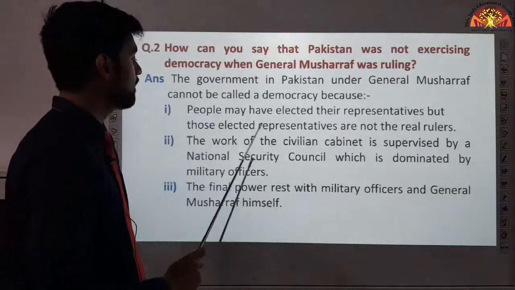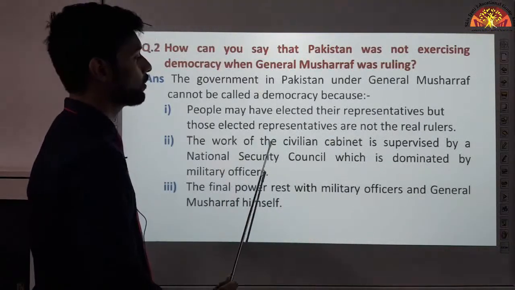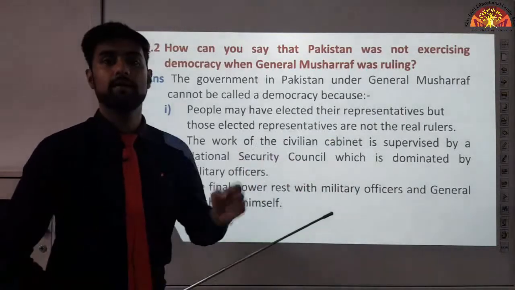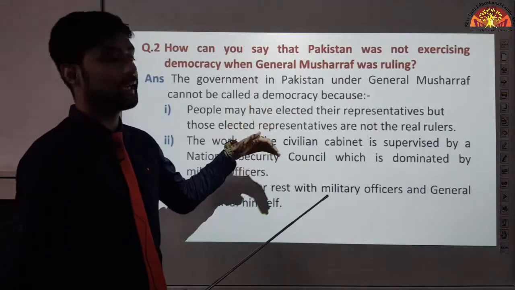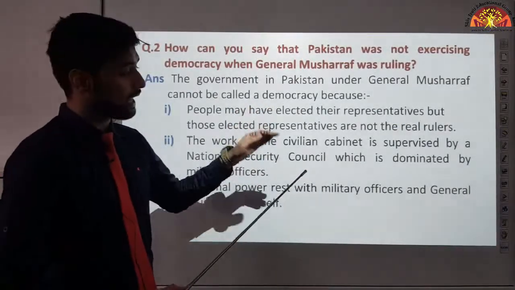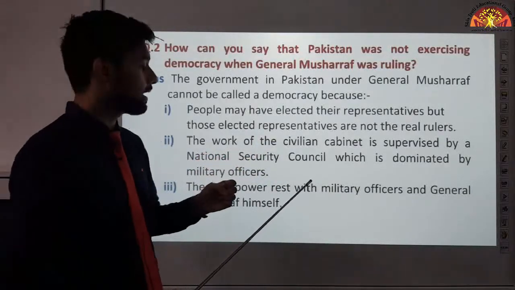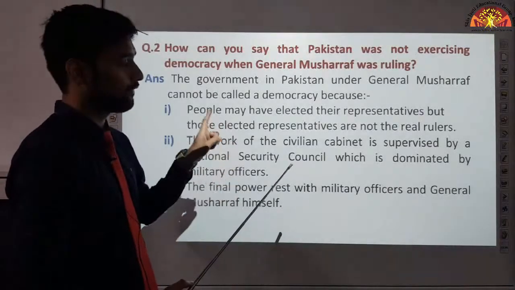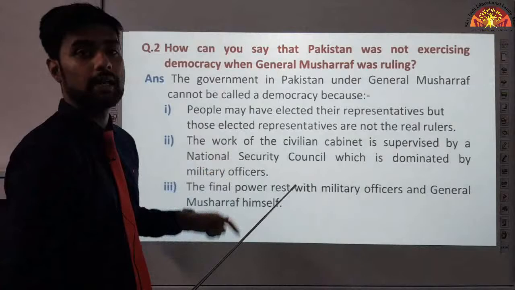What happens is, the work of the civilian cabinet is supervised by a National Security Council which is dominated by military officers. So there is one cabinet which consists of representatives which are elected by the people, but there is another cabinet, the National Security Council, and who takes part in it? The military officers which are not elected by the people. So finally, who is taking all the decisions? Military officers, but the people are not electing them.